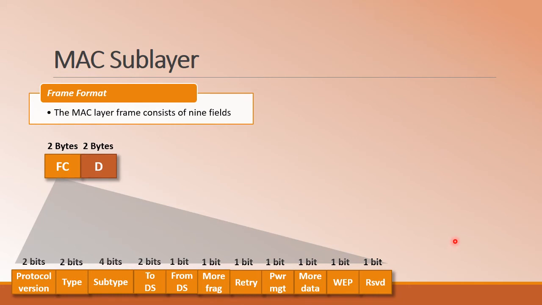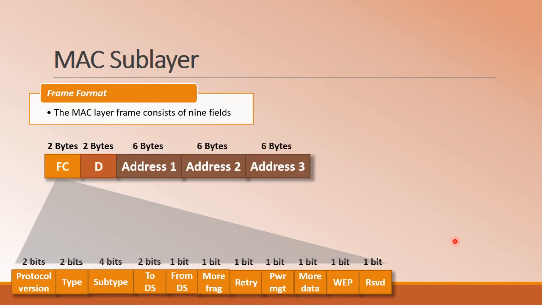The second field is D, which is of 2 bytes, which defines the duration of the transmission, which is used to set the network allocation vector for other stations. The next field is addresses. There are 4 addresses: address 1, address 2, address 3, and address 4.